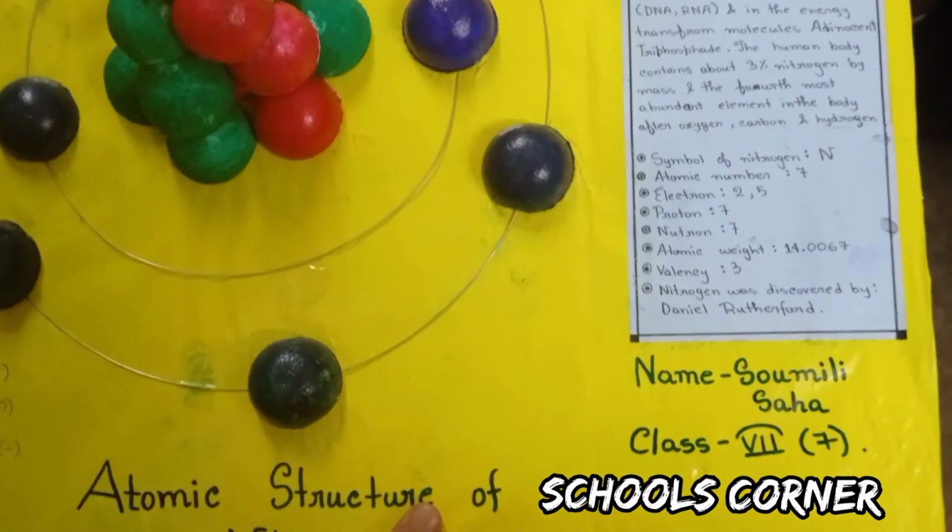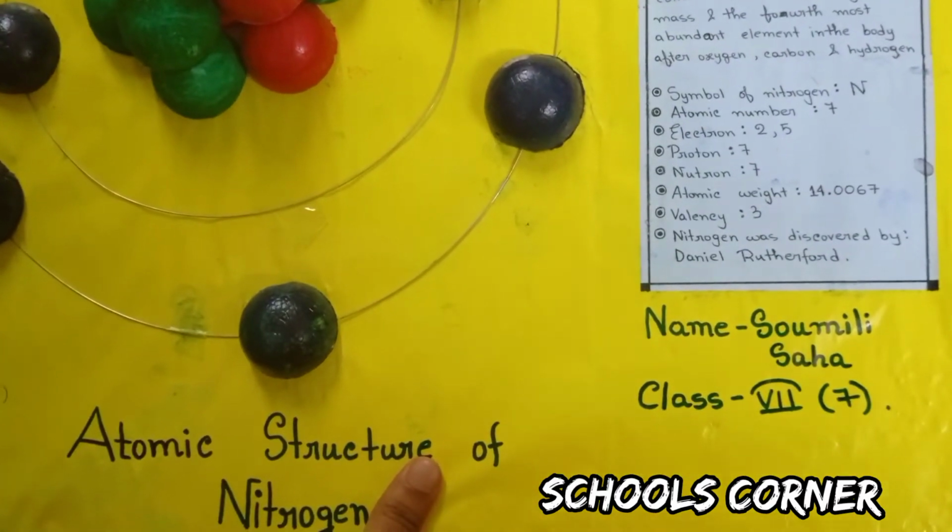The atomic weight of nitrogen is 14.0067.